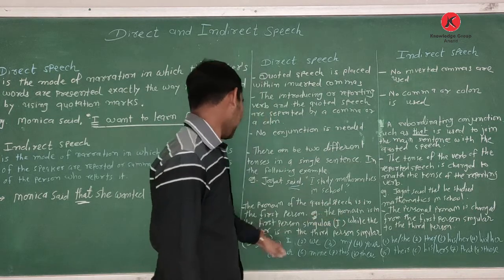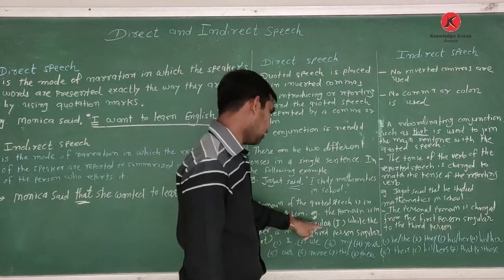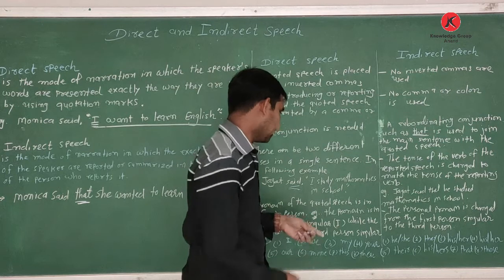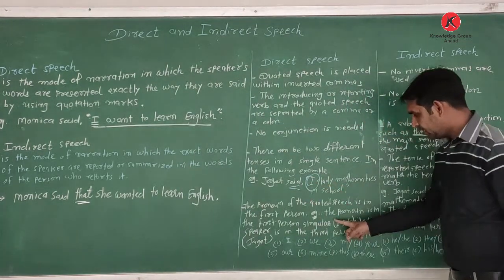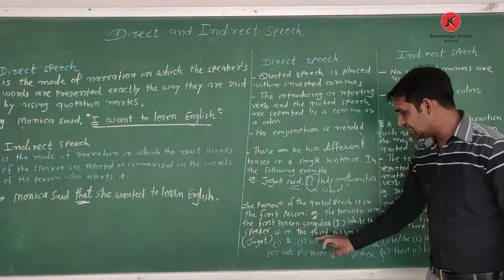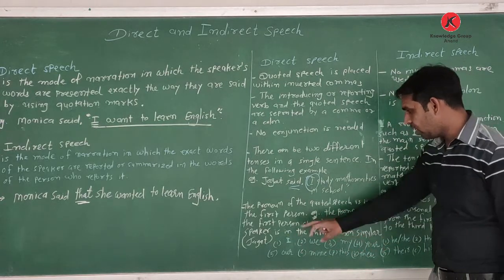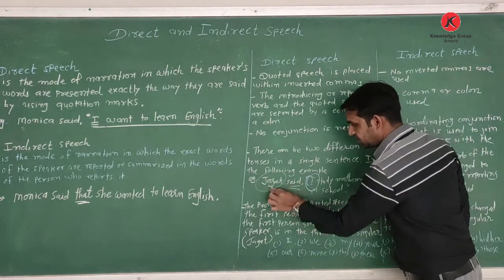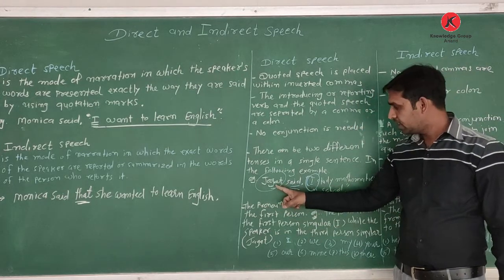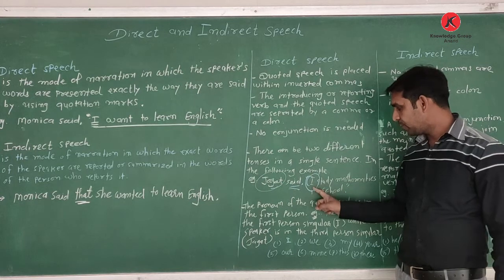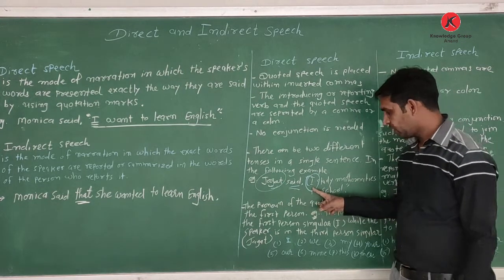The pronoun is in the first person singular, I. Here we use I, while the speaker is in the third person singular, Jagat. The name of a person, Jagat, is given, and in the quoted speech, I is given.